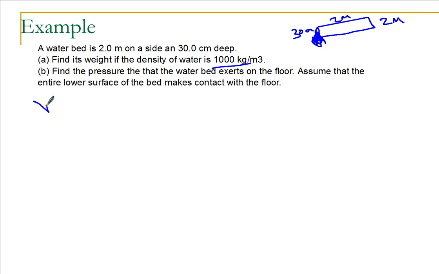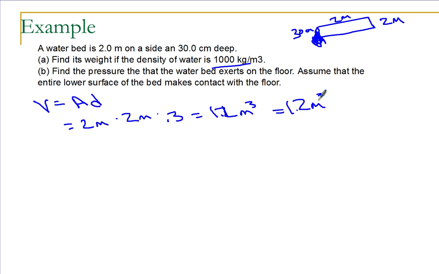Let's see. The volume is a cross-sectional area times the depth. So the area is 2 meters times 2 meters times, and I'm going to convert this 30 centimeters to meters, or 0.3 meters, which gives 1.2 meters cubed. So I have a volume of 1.2 meters cubed of my little waterbed.